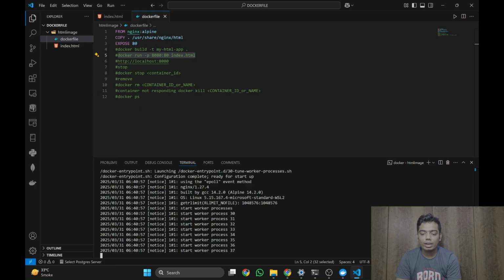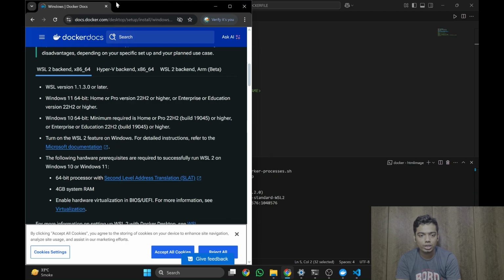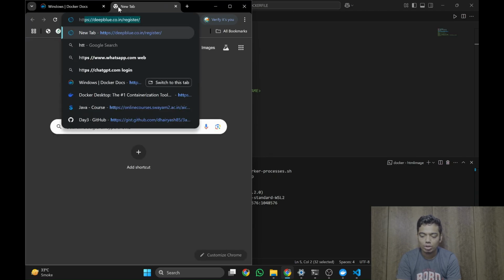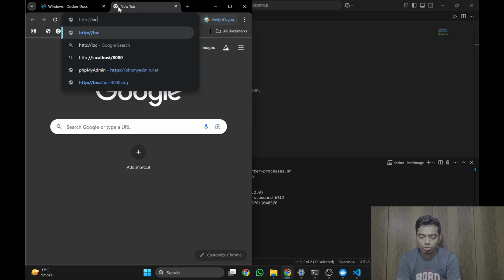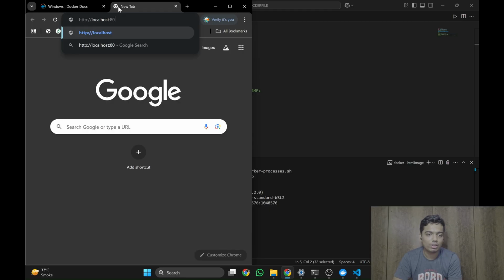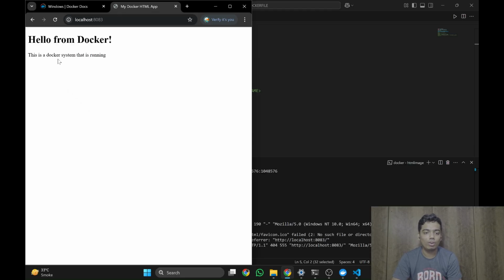Now open any browser. Let us take this browser itself. Type http://localhost:8083 and press enter. Look, this says hello from Docker. This is a Docker system that is running. This is how Docker works.